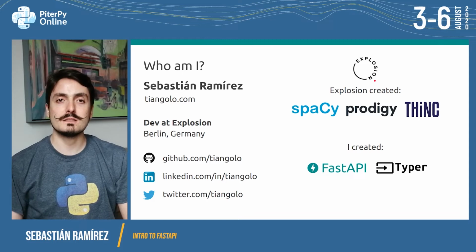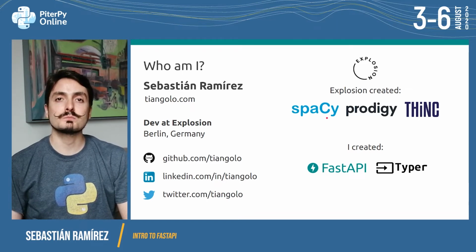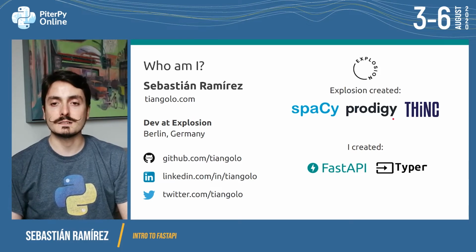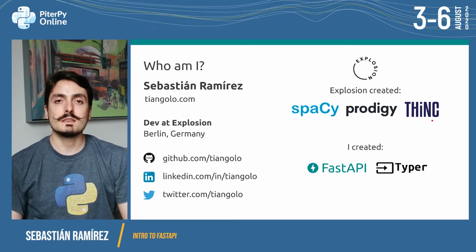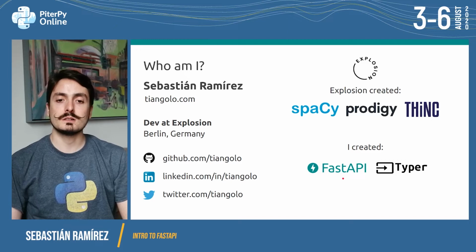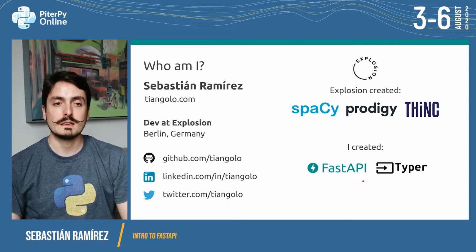Explosion are the creators of SpaCy, the natural language processing package for doing things like machine learning over text, and Prodigy, the package for doing data annotation for machine learning using active learning. And Thinc, the framework for doing deep learning with ideas from functional programming and Python type annotations. I created FastAPI and Typer, and we are going to talk about FastAPI.